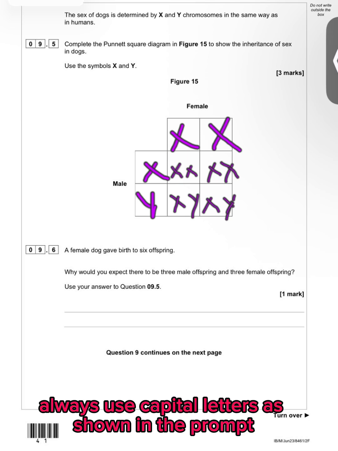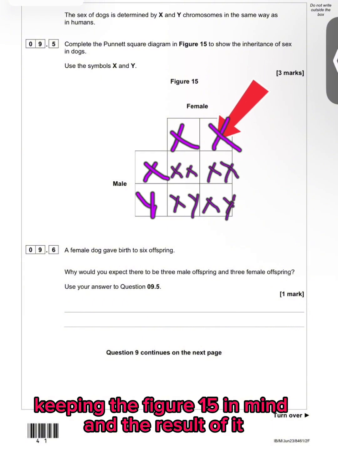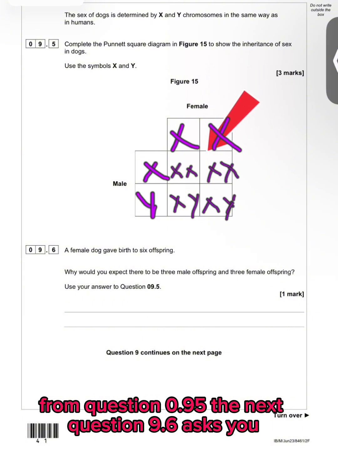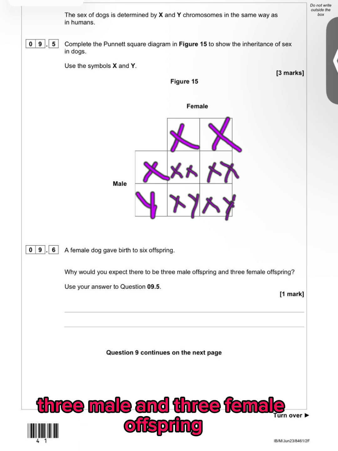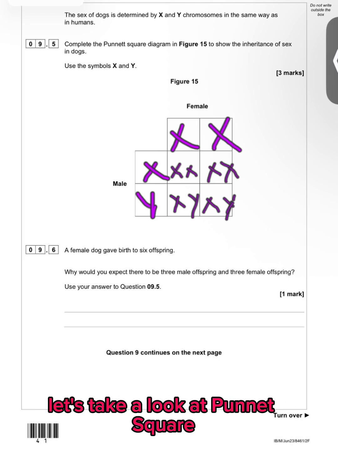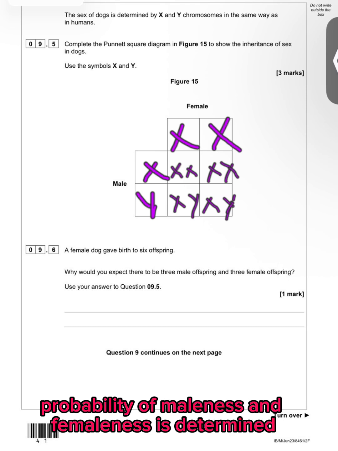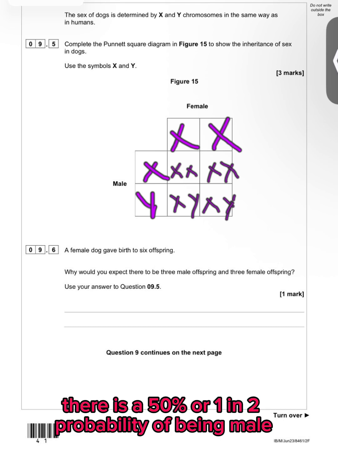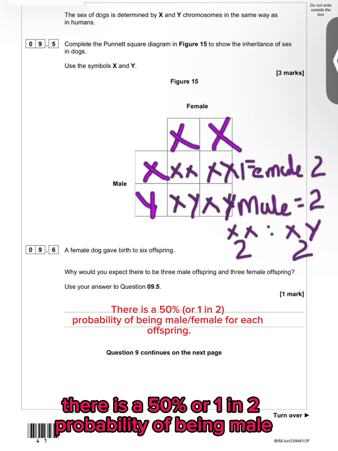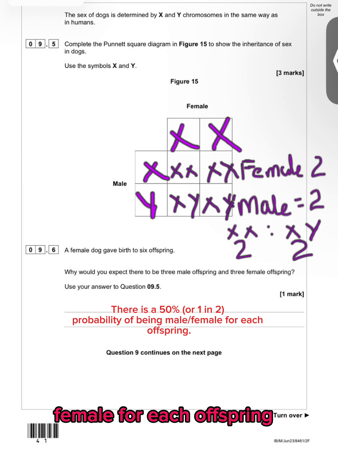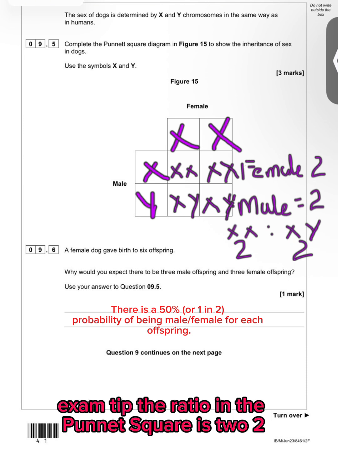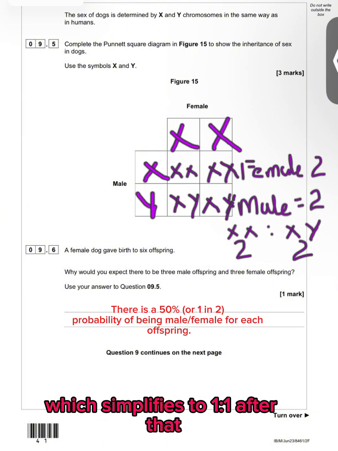Exam tip: always use capital letters as shown in the prompt, keeping figure 15 in mind and the result of it from question 9.5. The next question 9.6 asks you why you would expect 3 male and 3 female offspring. Let's take a look at the Punnett square and see how the probability of maleness and femaleness is determined. The answer is, as you could see, there is a 50%, or 1 in 2, probability of being male or female for each offspring. Exam tip: the ratio in the Punnett square is 2:2, which simplifies to 1:1.